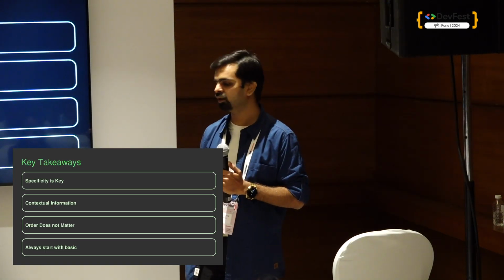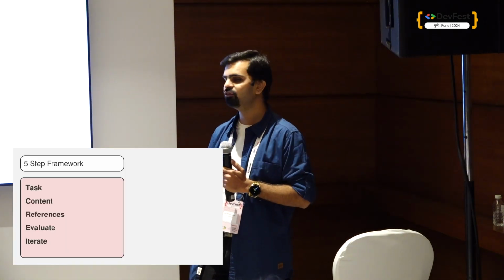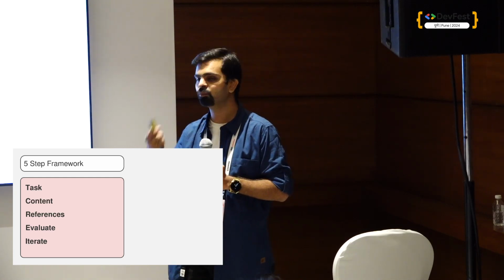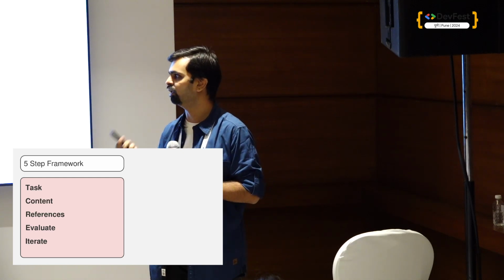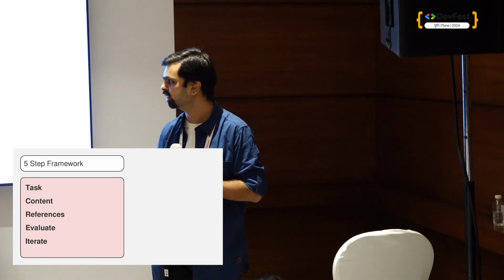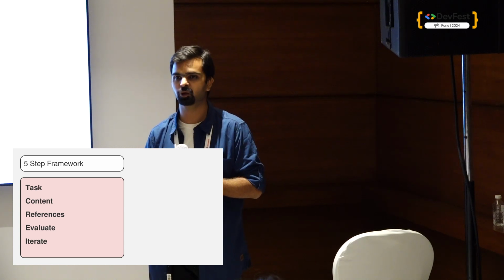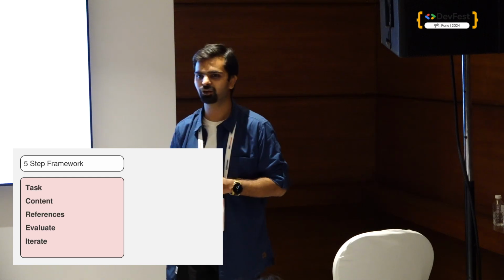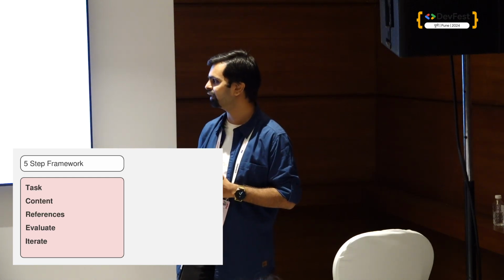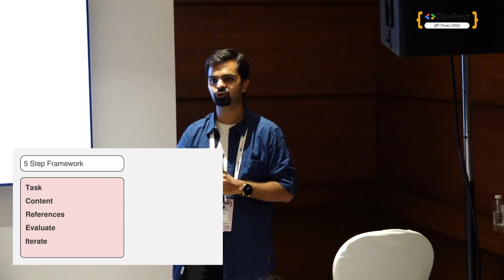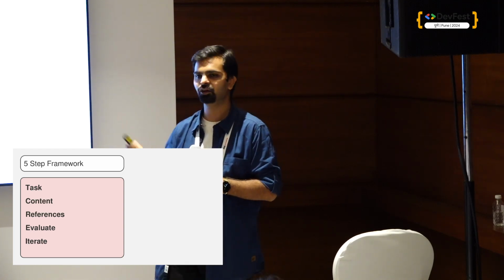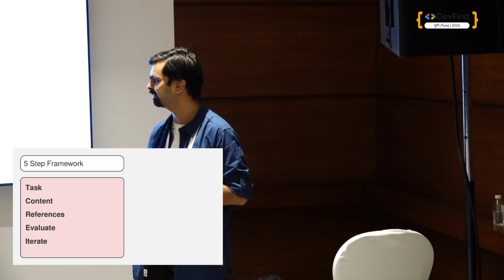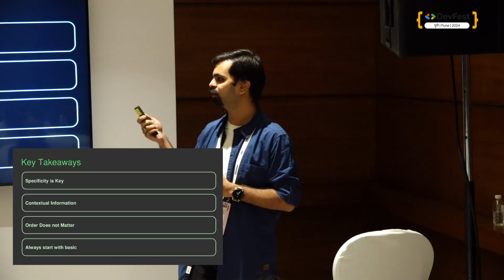Okay, does this work for every prompt? No, because there are a few exceptions. For example, let's say write something about sun. When I say sun, it can be anything, but it's very specific. I don't need to give context about which sun I'm talking about, whether the sun in a family or in the sky. It understands that it's the sun because I have written sun. So in that case, I mostly don't need to give a persona, and I'll not give context or references. I'll not say that I want the sun of earth and not Jupiter. It understands that. So that is what we mean when we say order does not matter.